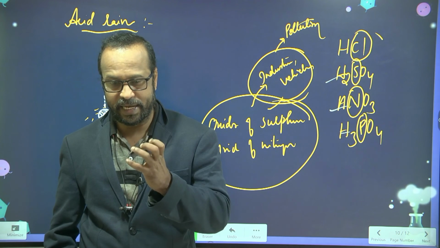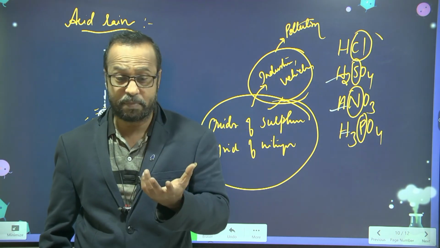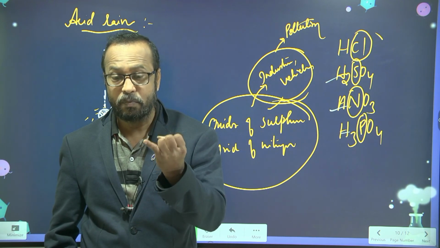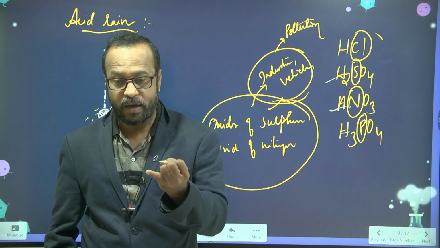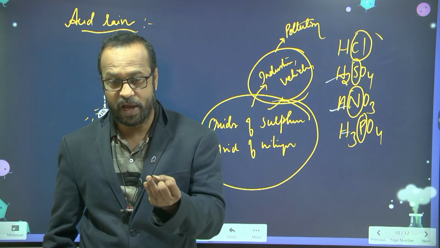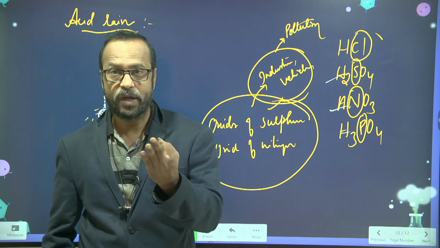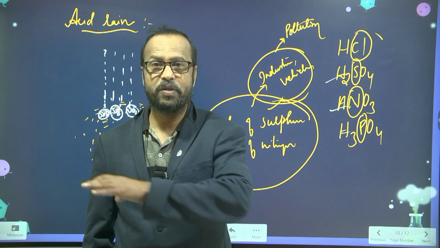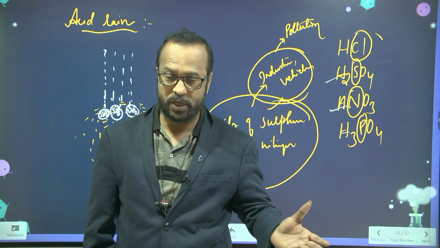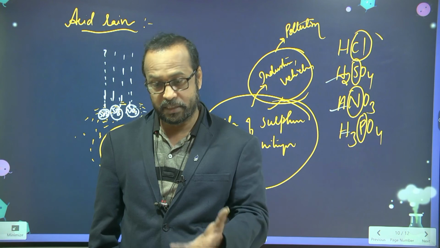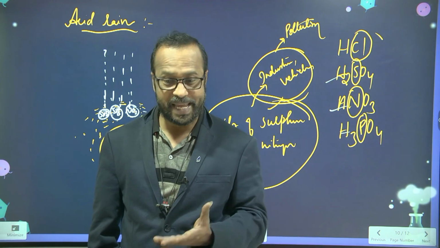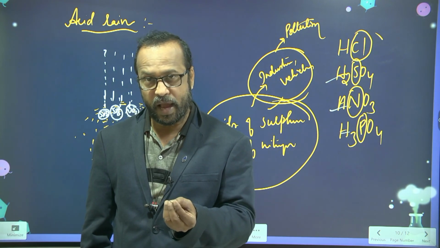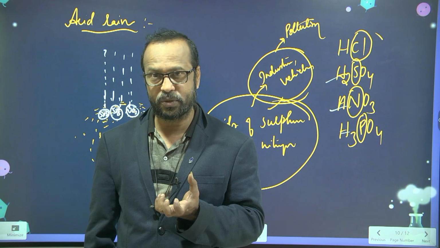When this acid rain falls, what happens? It pollutes the water and pollutes the soil. When this rain water falls on the earth, it flows and goes into reservoirs, ponds and lakes, and that causes the death of aquatic animals also. Is this clear to you?